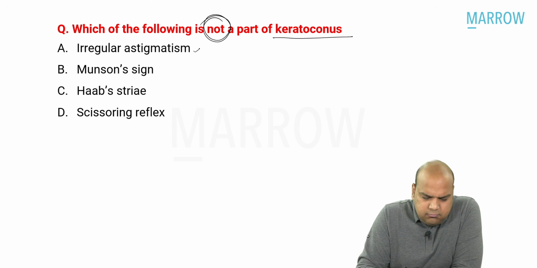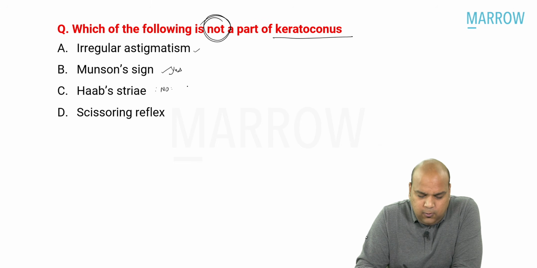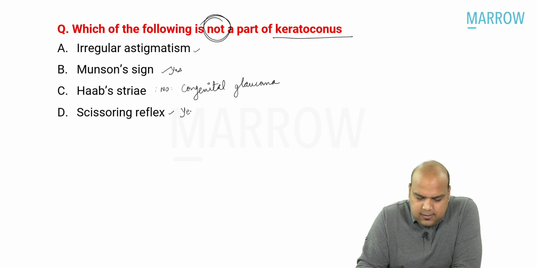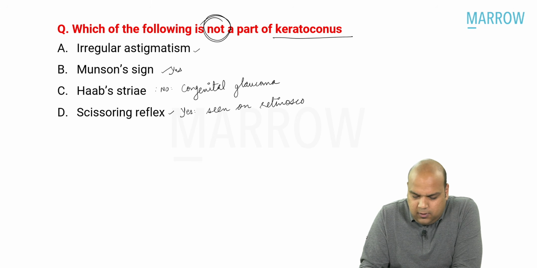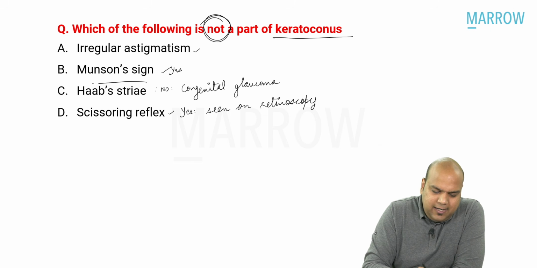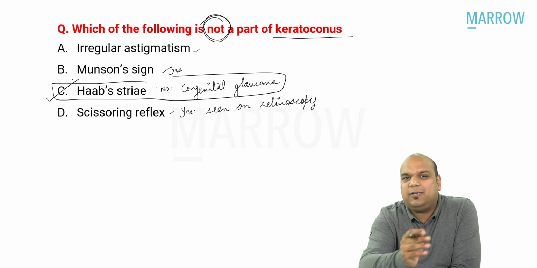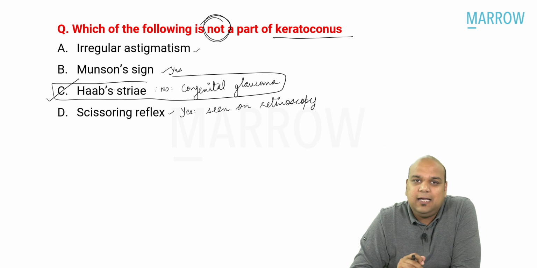Irregular astigmatism. Do I know it? Munson sign, yes, it is found in keratoconus. Haab's striae, no. I know Haab's striae are found in congenital glaucoma. Scissoring reflex, yes, as seen on retinoscopy. So I am pretty clear. Haab's striae are a characteristic feature of congenital glaucoma, so Haab's striae are not seen in cases of keratoconus, and that is the answer.